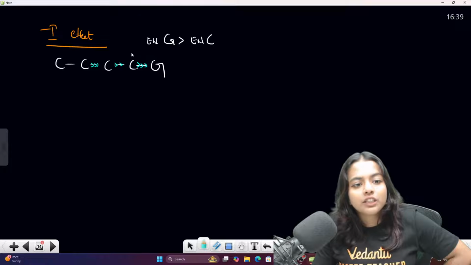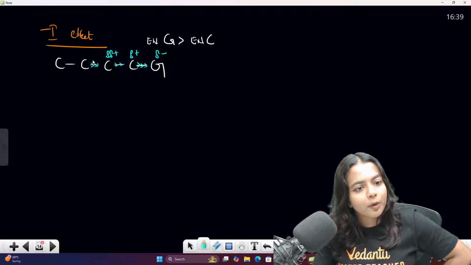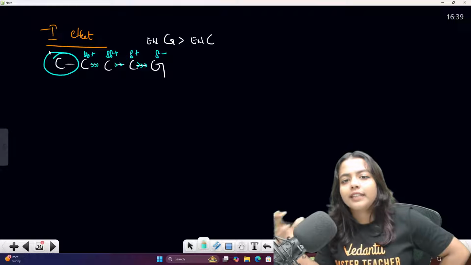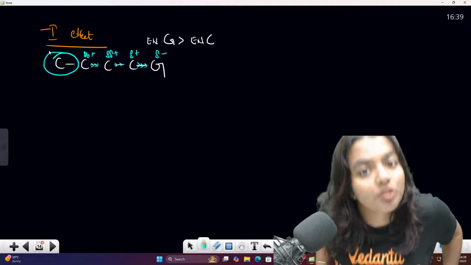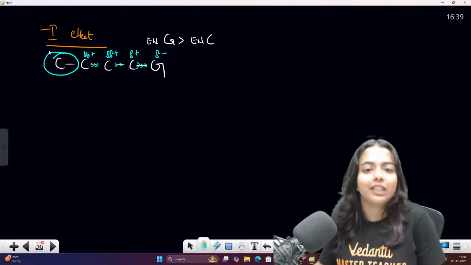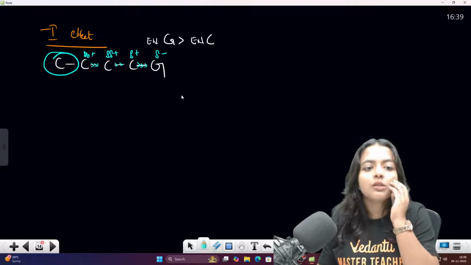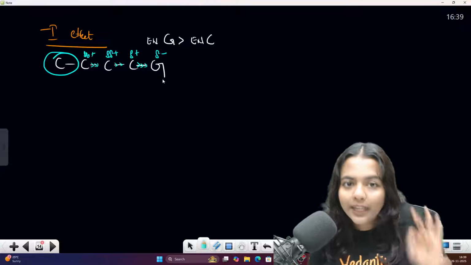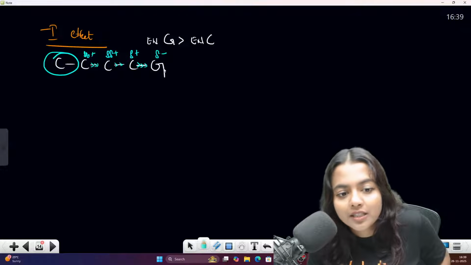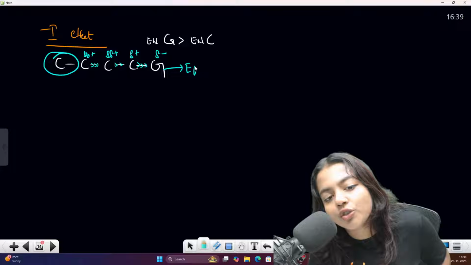Yes? So this will be delta positive, this will be delta negative, this will be delta positive, this will be delta positive. Almost here, they are telling that the inductive effect is almost negligible. Okay, they say the inductive effect is too small to calculate. Okay, so this is what is happening here. Now whenever this is, what do we call this? Electron withdrawing group.